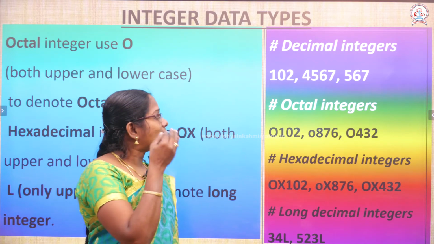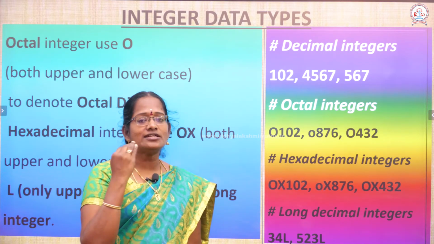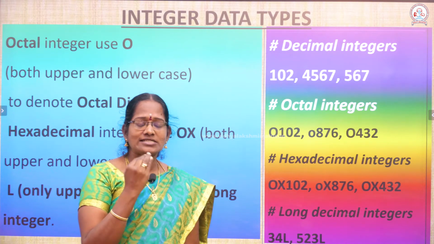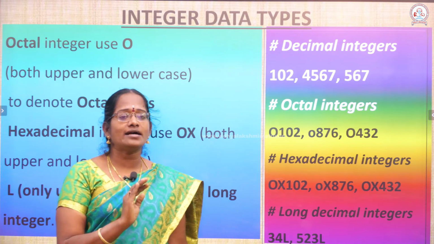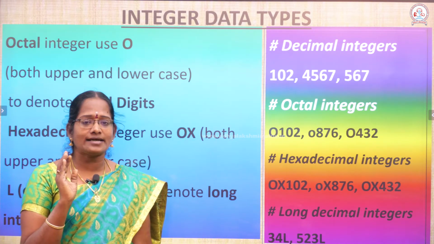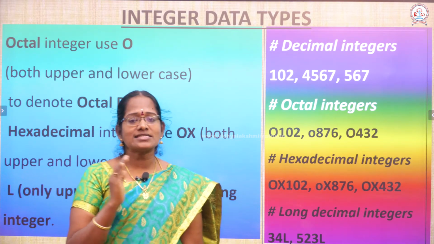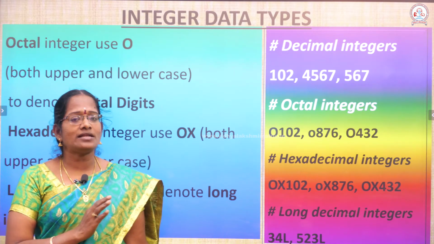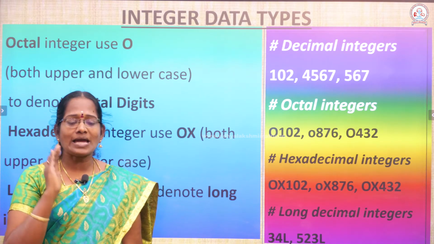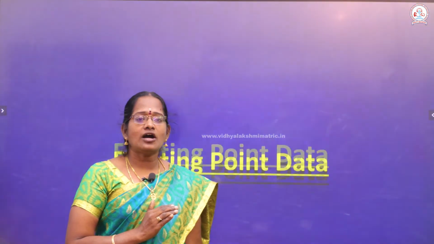Any number started with a 0 is treated as an octal constant, any number started with 0x is treated as a hexadecimal, and any number followed by a capital L is treated as a long integer.